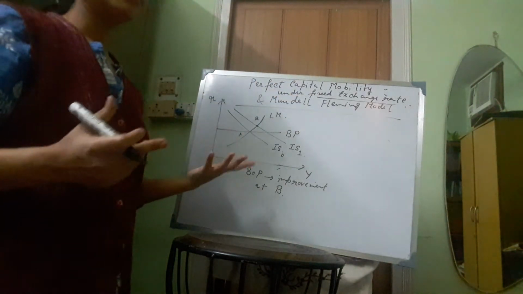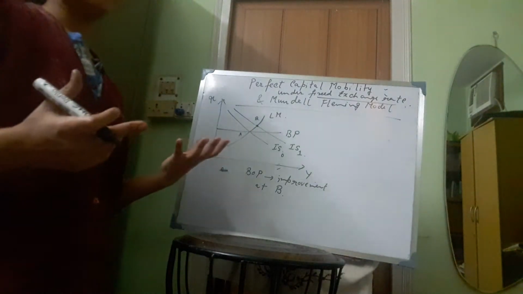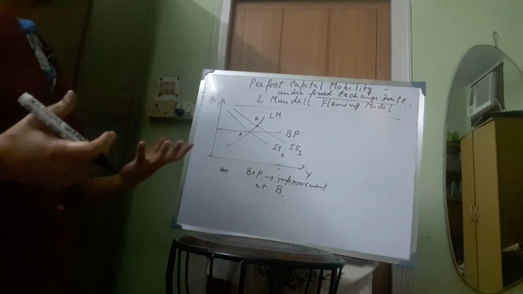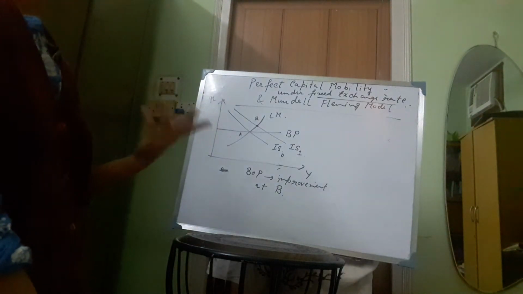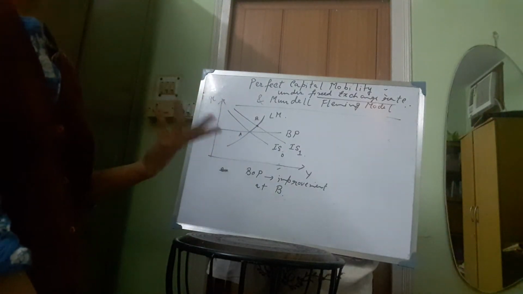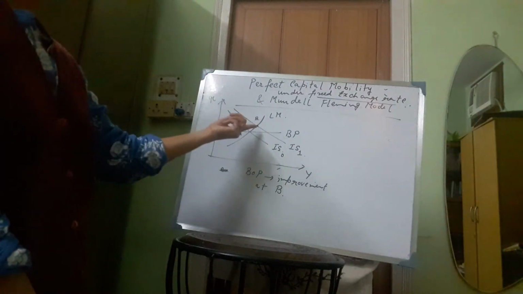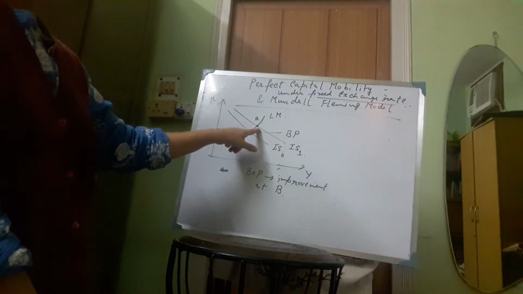There will be more foreign exchange reserves with the RBI, the central bank, and that will help to increase the high powered money, because the total amount of foreign exchange reserves is high now, because capital inflow is occurring at point B.